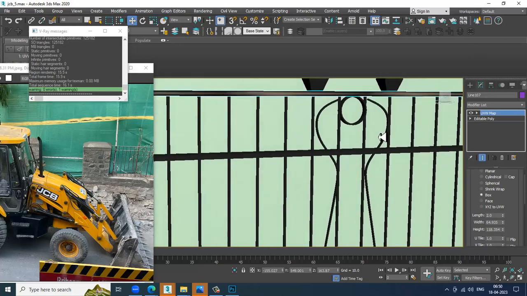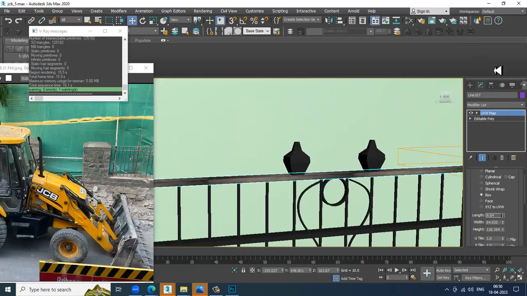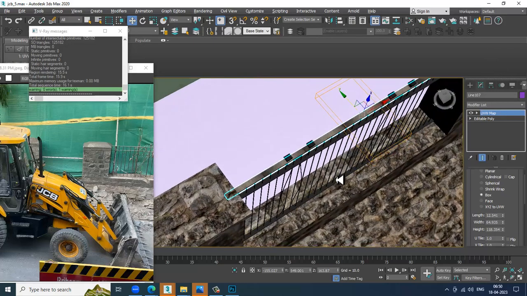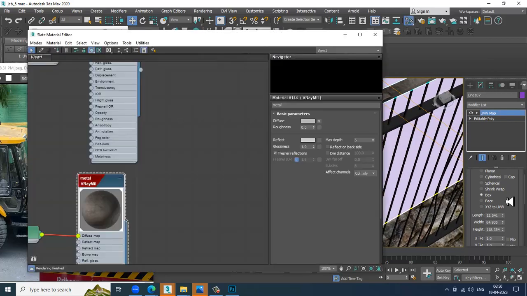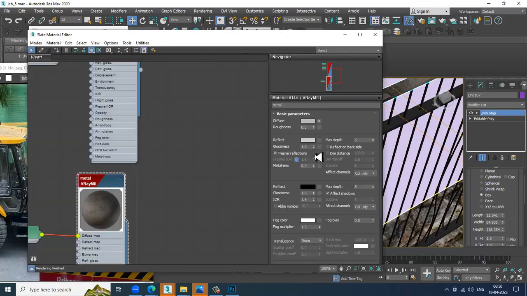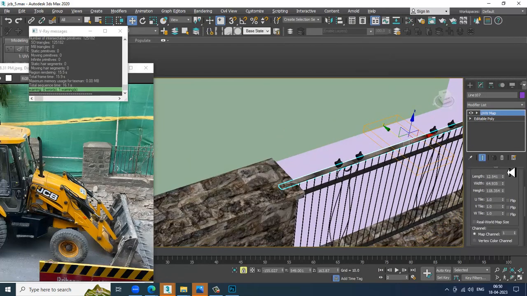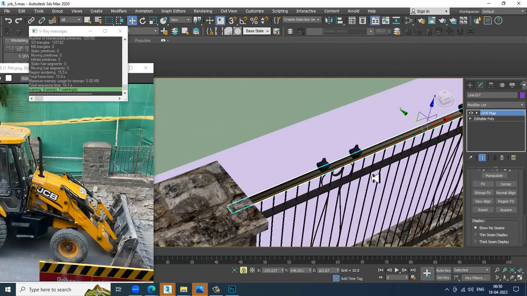If you want, you can use this also, it's your choice. We can slightly assign this if you want to make it a bit more reflective, that can also be done.